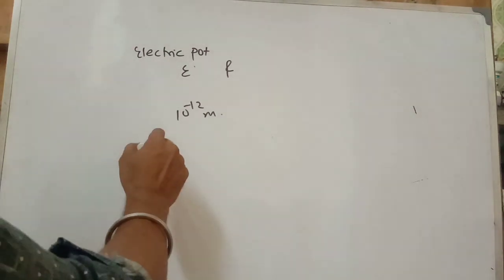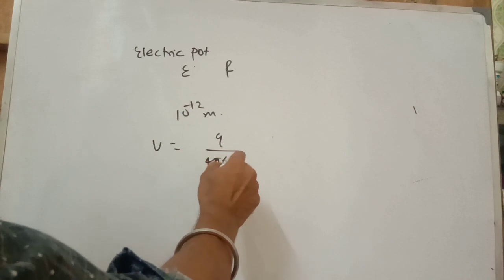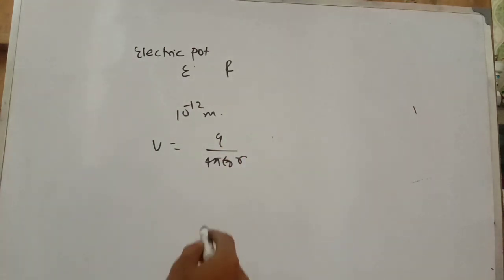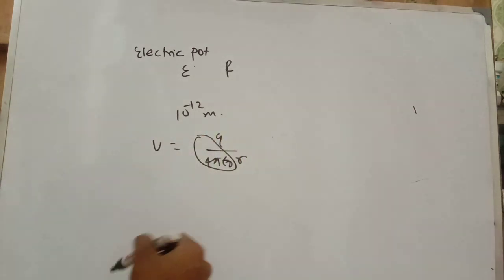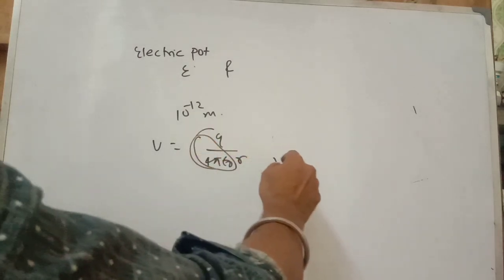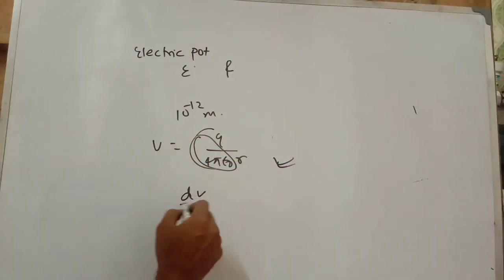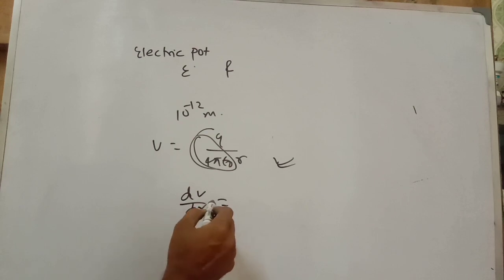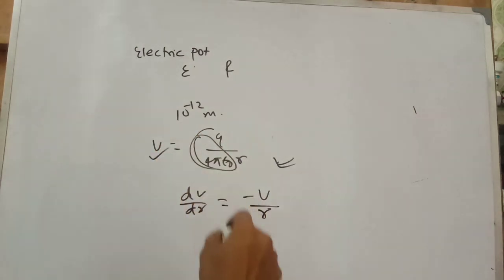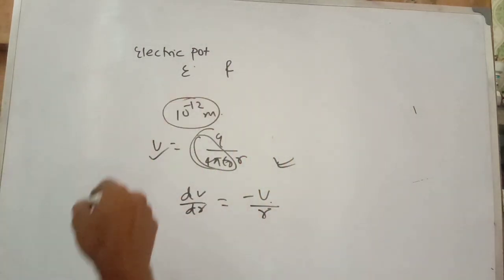First of all, find the potential, Q by 4 pi epsilon naught R. We know that 1 by 4 pi epsilon naught is 9 into 10 to the power 9. After simplification we get the value of potential. The potential gradient is dV by dr, that means V by R. We already got V, and R is given as 10 to the power minus 12 meter.